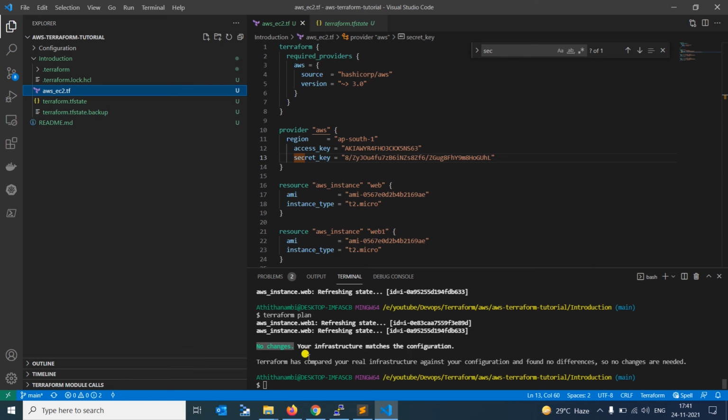We need to be very careful while writing the desired file. The key parameters required for creating the services need to be updated here. Then only, if someone knowingly or unknowingly changes the values in the cloud provider, it will definitely indicate to us, and if needed, we can change the value in the desired file, or we can come back to the desired state from the current state.